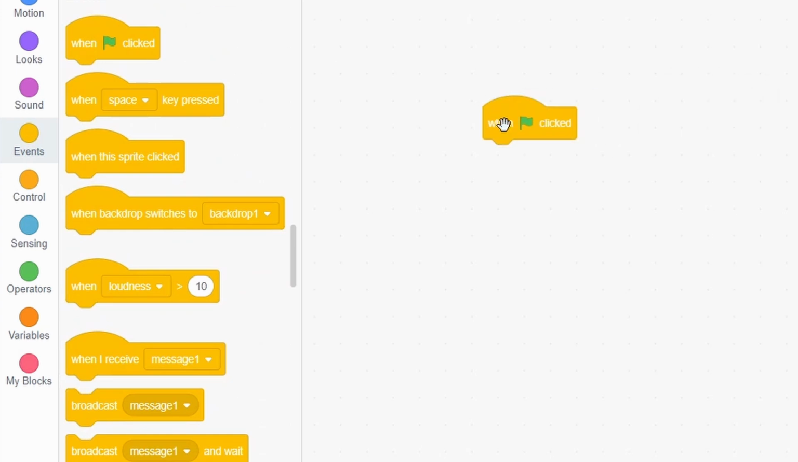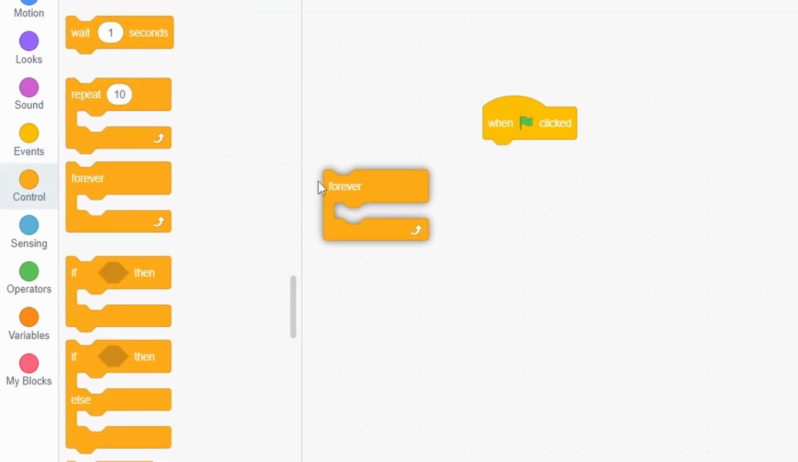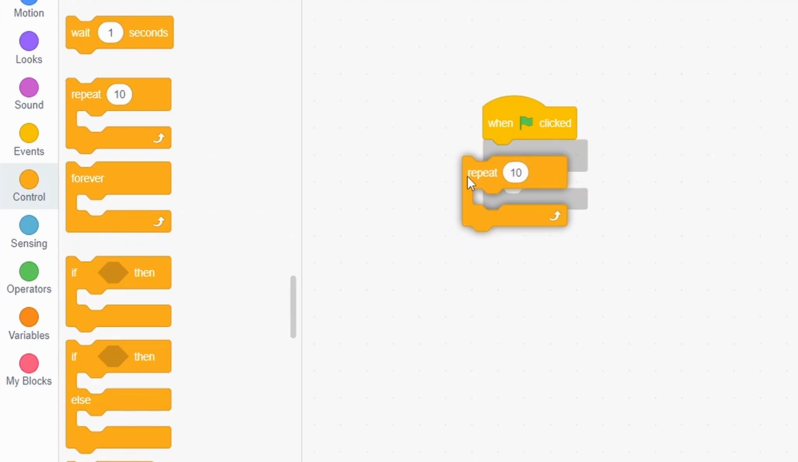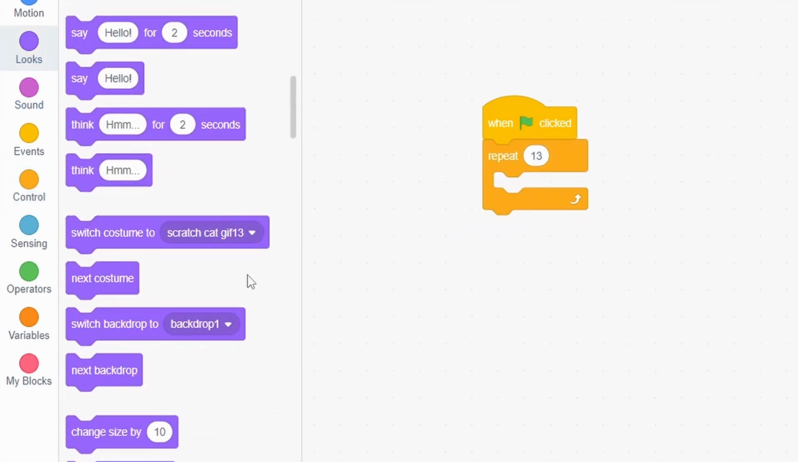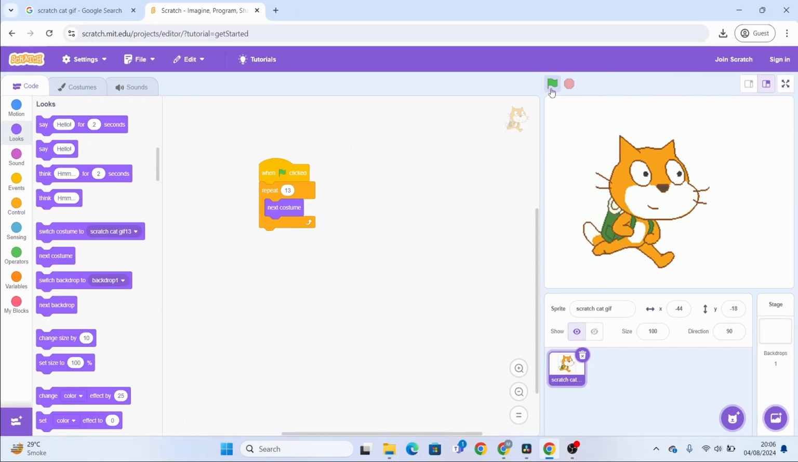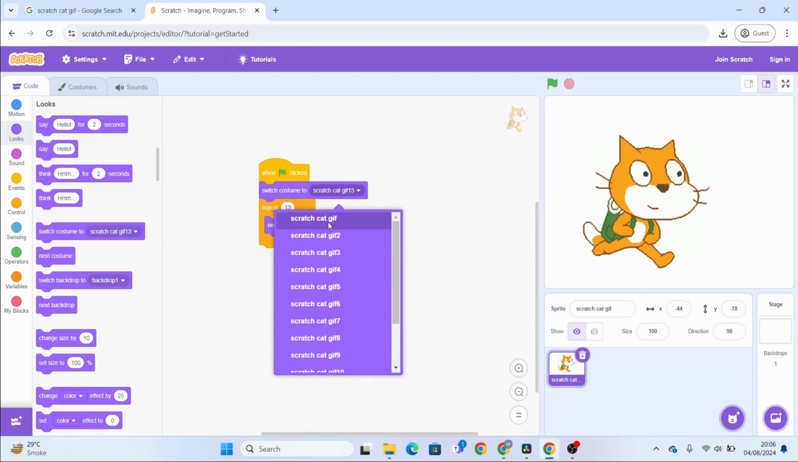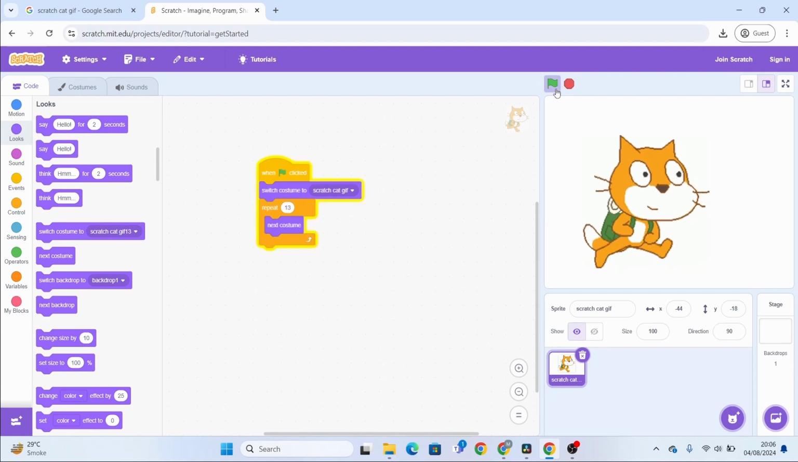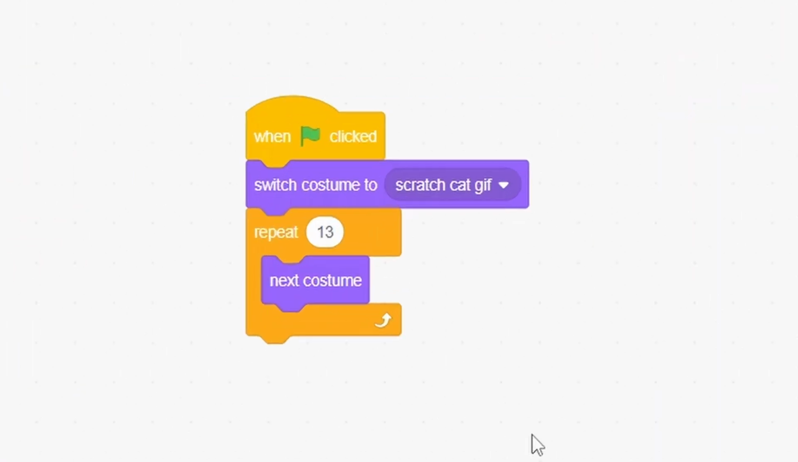Events, when green flag clicked, forever repeat 10, and let's change the repeat 10 to repeat 13 because there's 13 costumes, and inside that let's put the next costume block. So as you can see, when you click the green flag, it'll start the GIF. And don't forget to bring in the switch costume to the first costume, which is the Scratch Cat GIF, so that it always starts from the beginning.